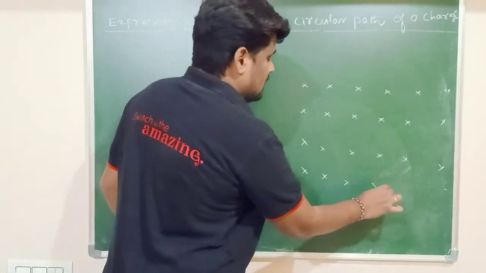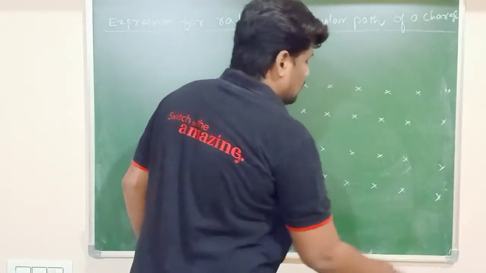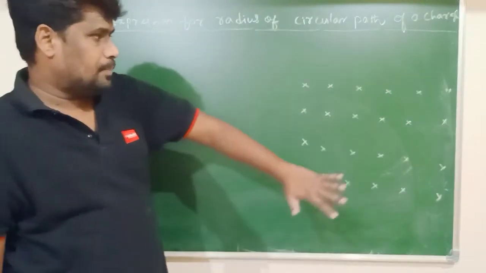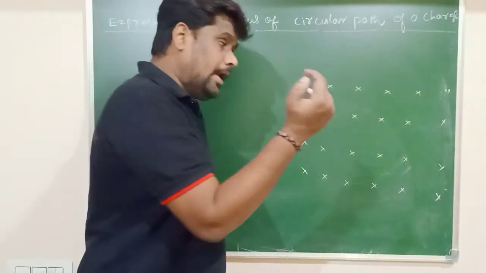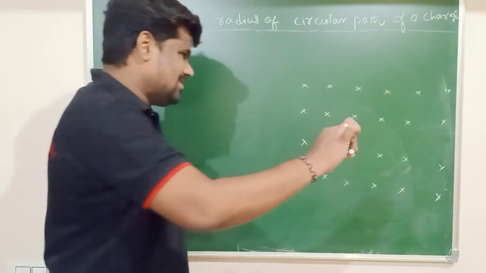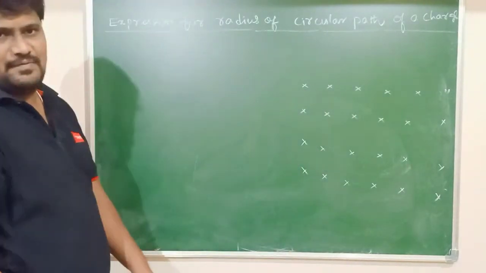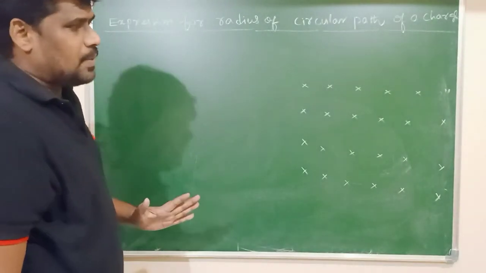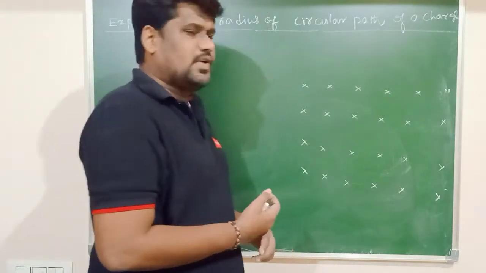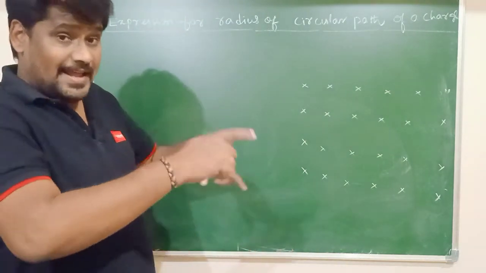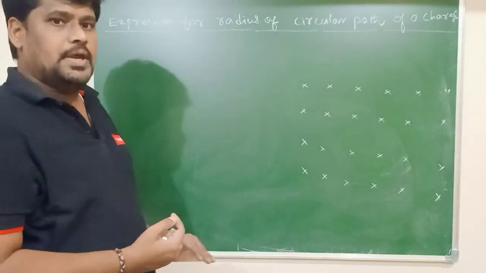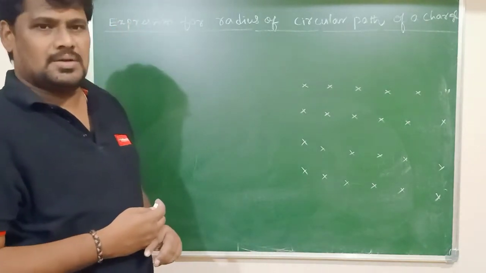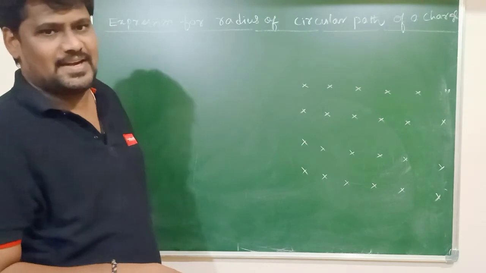The direction of the magnetic field is not only perpendicular to the plane of the paper, it is also into the plane of the paper. This is the direction of the magnetic field. And the direction of initial velocity of a charged particle should be perpendicular to the direction of the magnetic field.